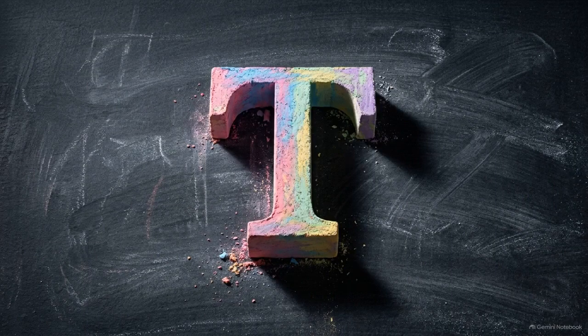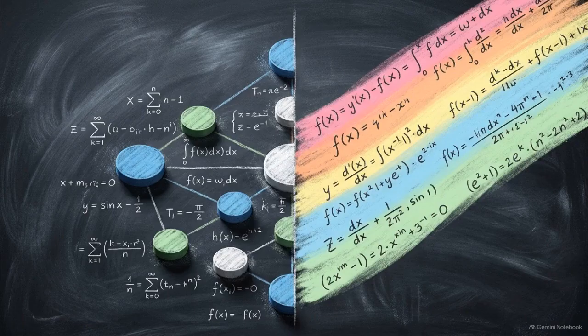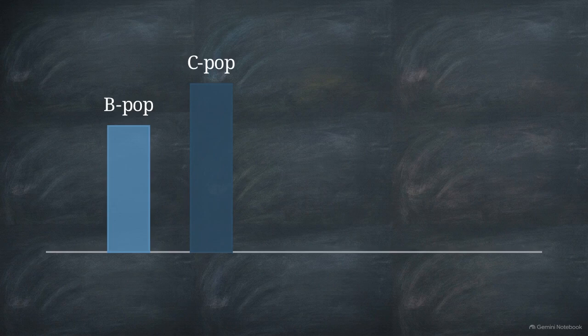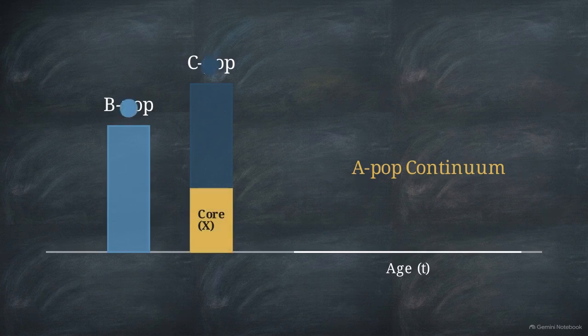infinite dimensional operator. We require an age-structured operator, denoted as capital T. This operator must track finite atomic measures simultaneously across the discrete rolls and across continuous in-flight excursions. This diagram shows our new Banach space. We start with two solid domains representing the discrete populations, B-pop and C-pop. We then add a third component, the A-pop continuum. Instead of a discrete block, this is parameterized continuously by age, marked here as T.